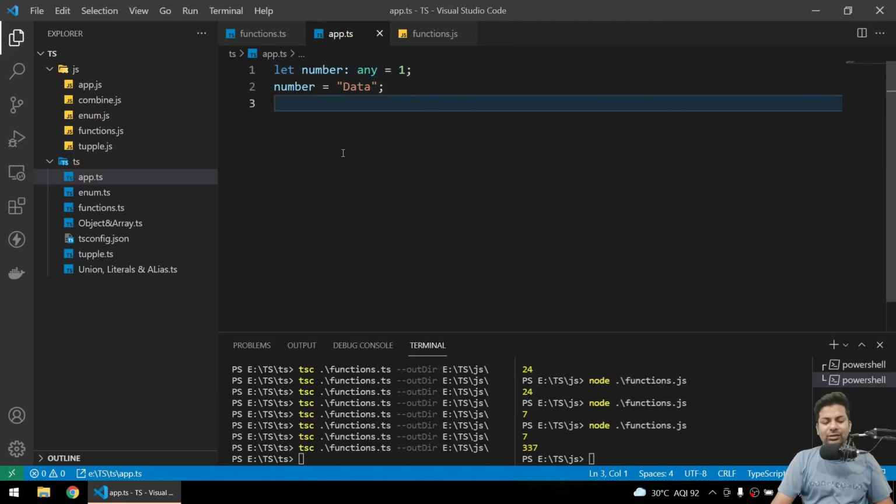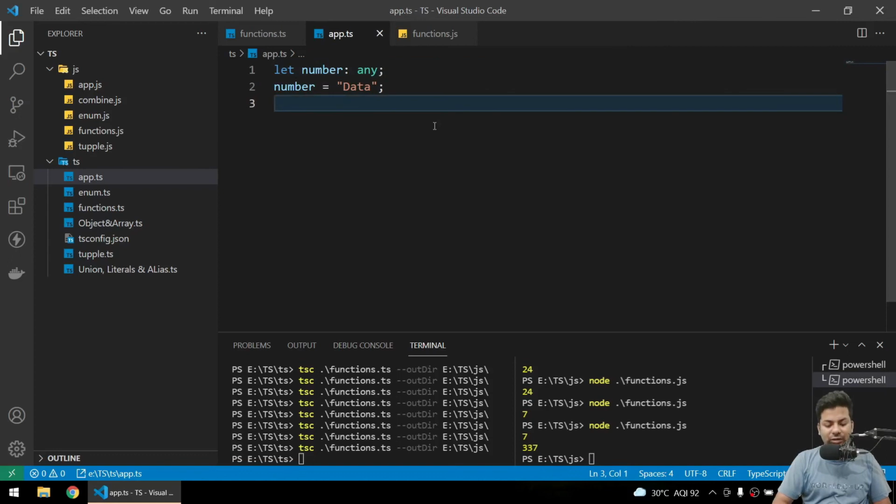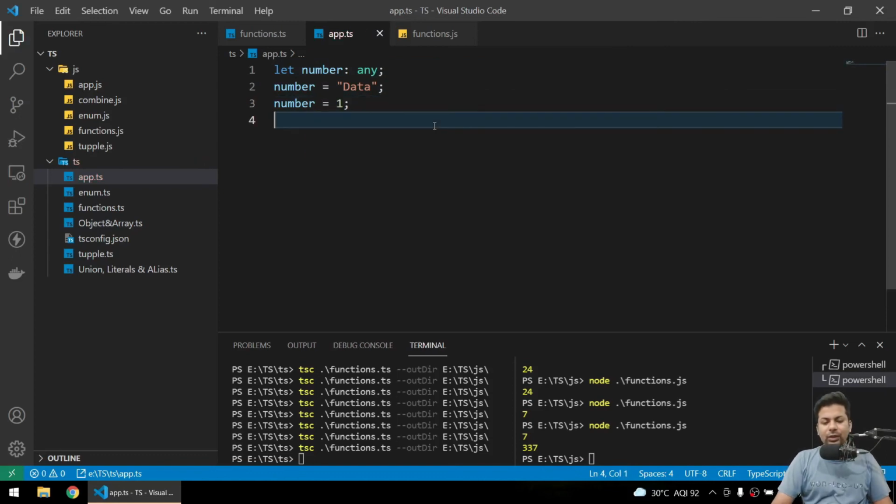Normal, nothing much, that's any. You can just put any data there, this is called any. But what if I'm not putting anything, just declaring any, then I'll put a number, no problem. Any takes everything.